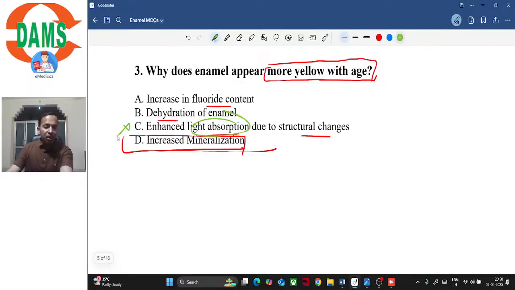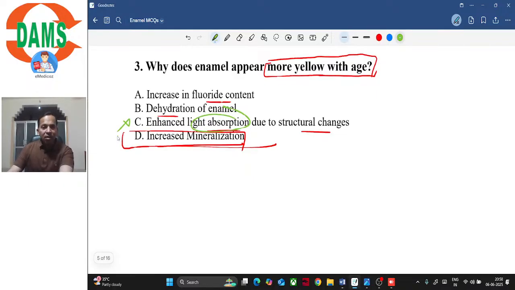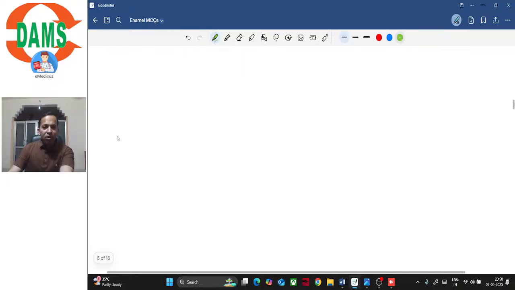वेरी गुड दीपा. Option D, mineralization. Let's go to the next question.